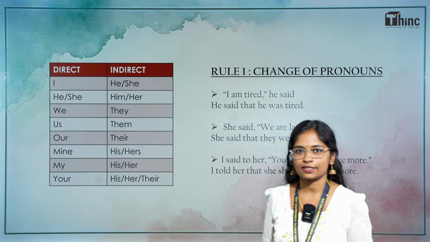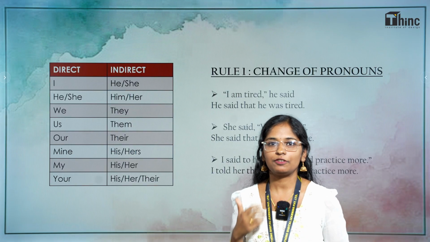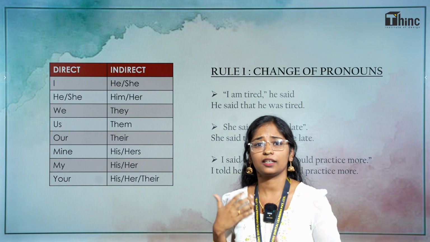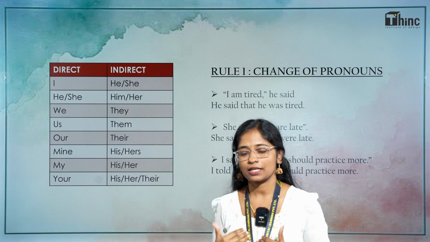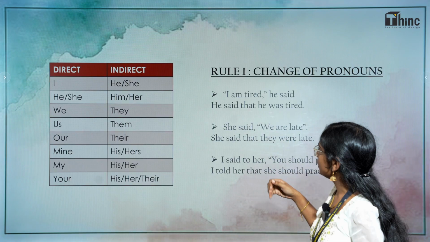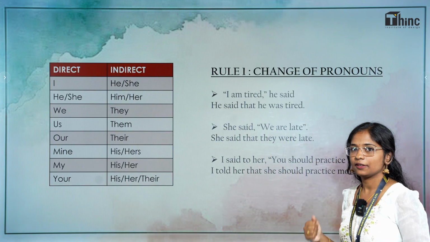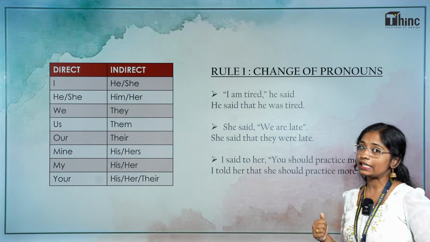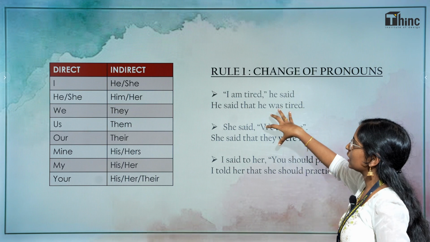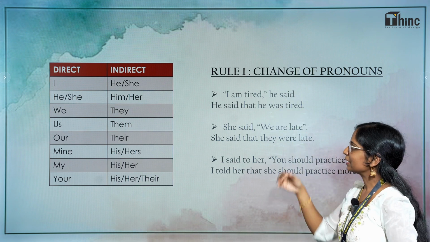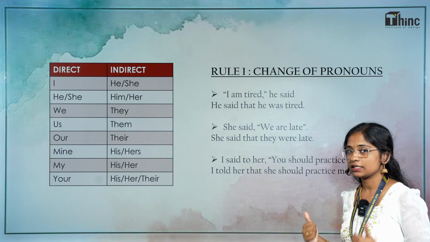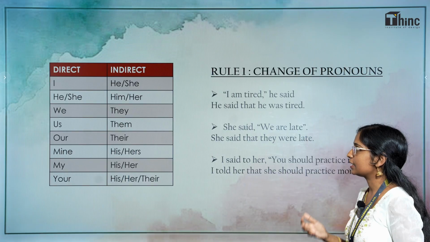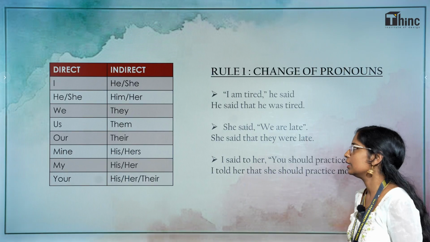When he says it, he can say that I am tired. But when we are reporting it, when we say this to someone else, can we say I am tired again? Because it is not I who said that, it is he. So, if he says "I am tired," when we change it into indirect speech, it becomes he said that he was tired. So, this change in the pronoun happens here. She said, "We are late." When we report it, how do we say that? She said that they were late.